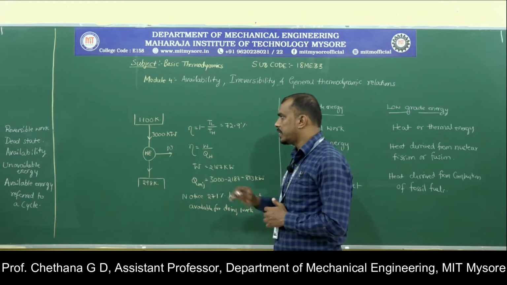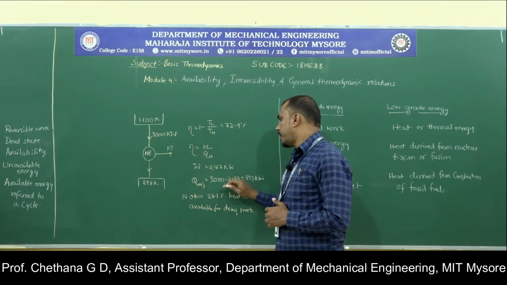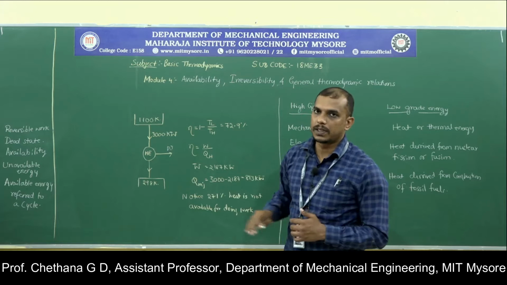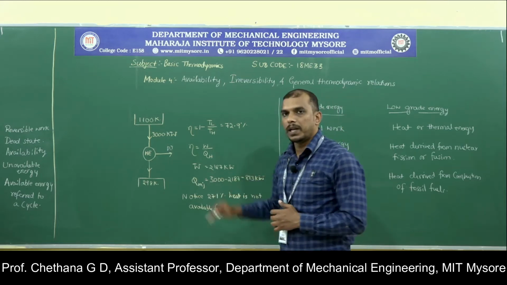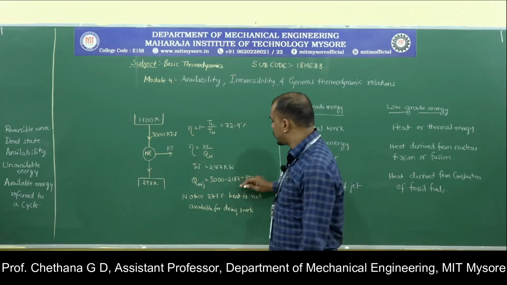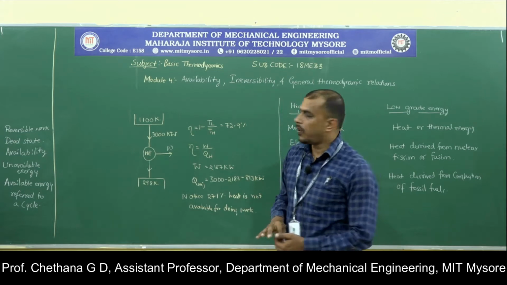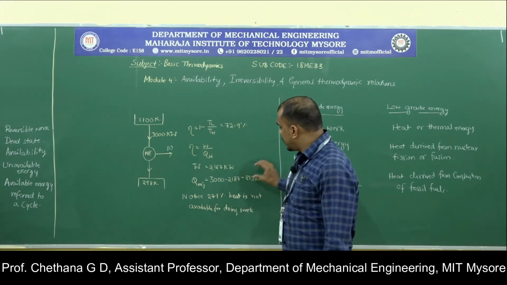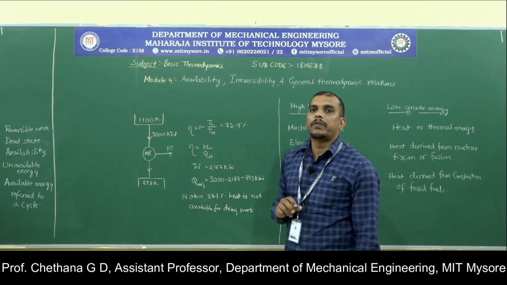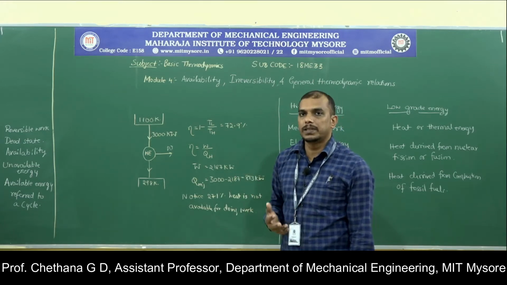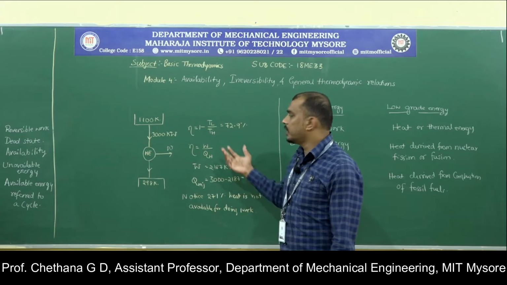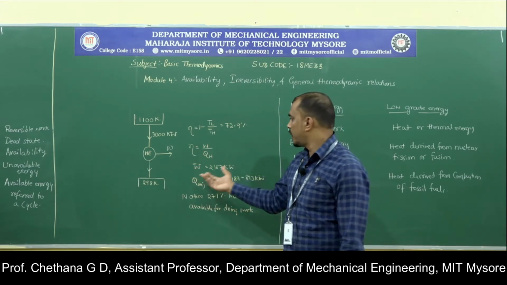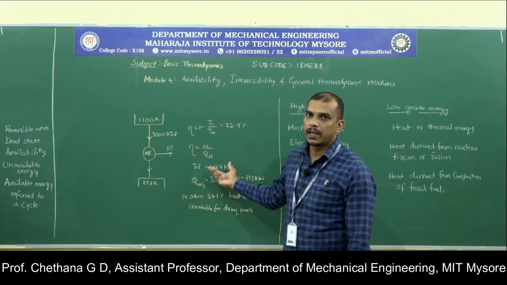What is heat rejection? Heat supplied minus work transfer, once again the basic energy balance. What we get from these equations is the minimum amount of heat which has to be rejected in order to get the work output of 2187 kilowatt.